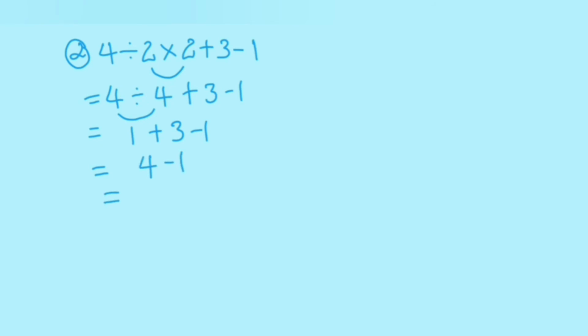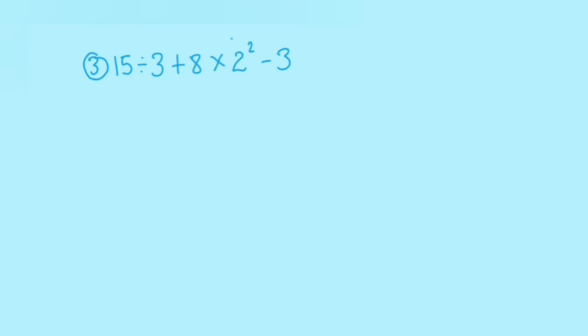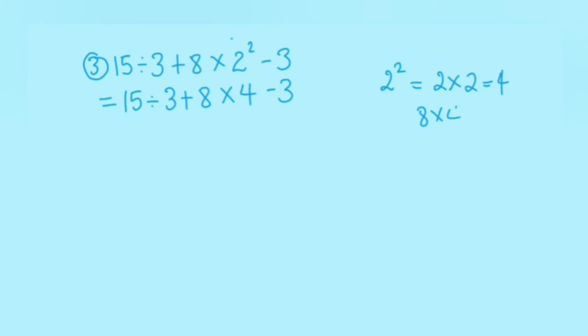In this example, the first number to look at is 2 raised to the second power, which is equal to 2 times 2, which is 4. So now the equation is equal to 15 divided by 3 plus 8 times 4 minus 3. After that, you will do the next multiplication, which is 8 times 4, which is equal to 32. Now the equation is equal to 15 divided by 3 plus 32 minus 3.